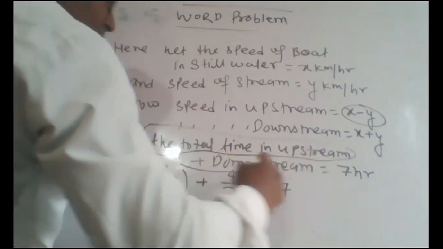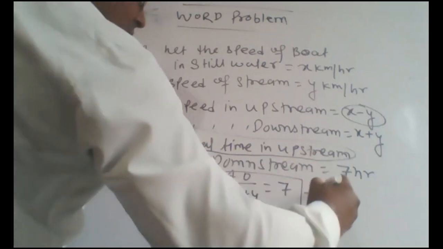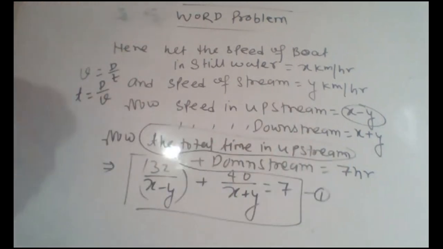So we get from here, let this be the first equation. Everyone write down onto your copy. This is a very important question, students. The first equation, you have to write down onto your copy.